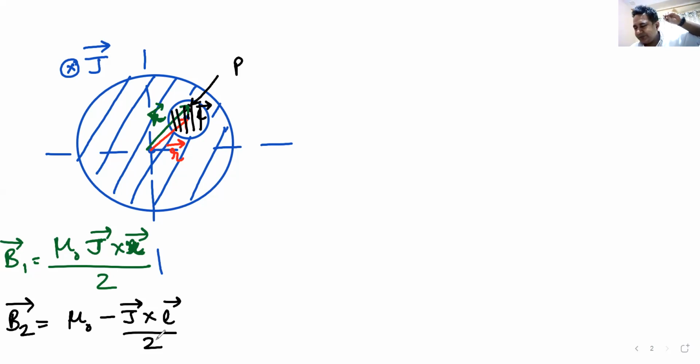The original current was going inside, so I have created current outside. What is the net magnetic field? Net magnetic field will be B1 vector minus B2 vector. No, beta, there is no way of subtracting vectors. We can only add vectors. Right? B1 plus B2. Yes, sir. We add it.